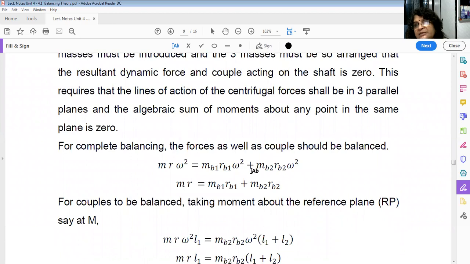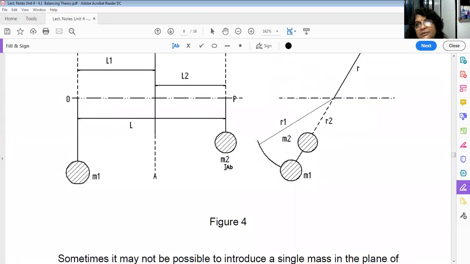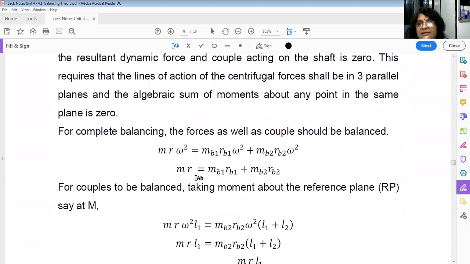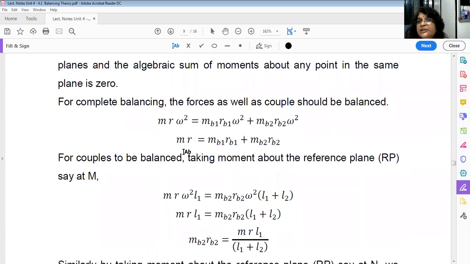Now omega is common because all masses are mounted on the same shaft, so you can cancel omega. What remains is M into r equal to mb1 rb1 plus mb2 rb2. This condition you have to fulfill so that the unbalance is removed.